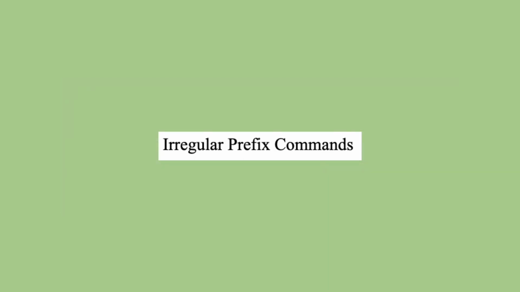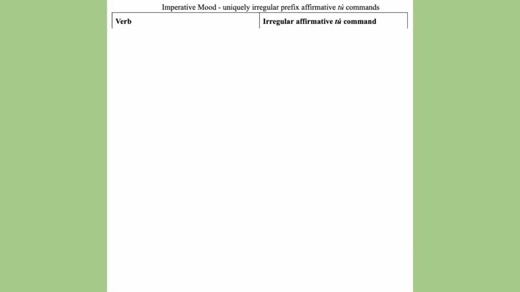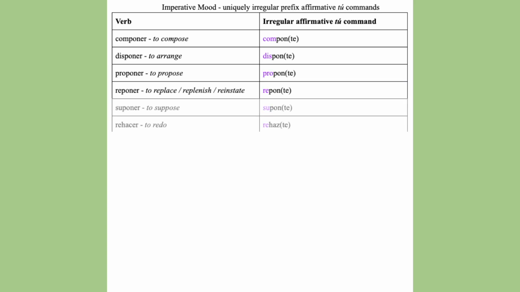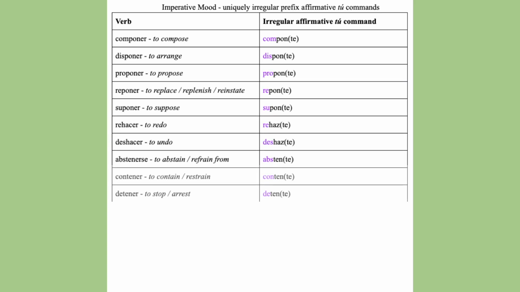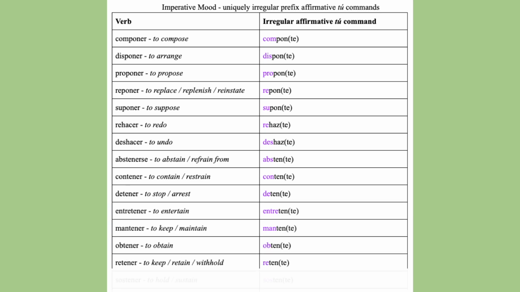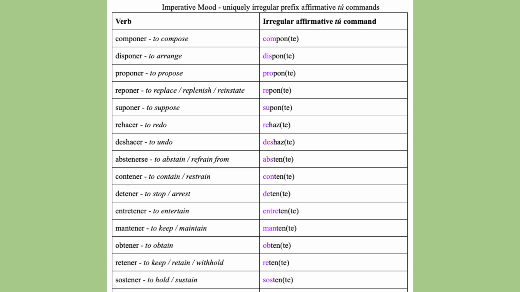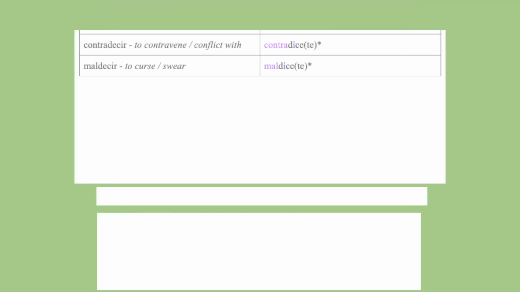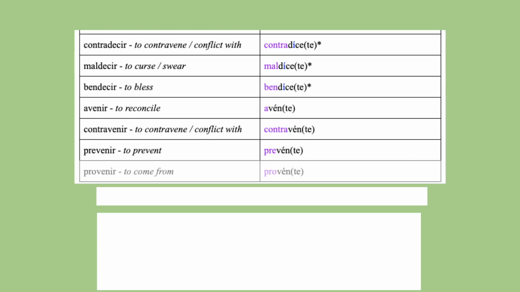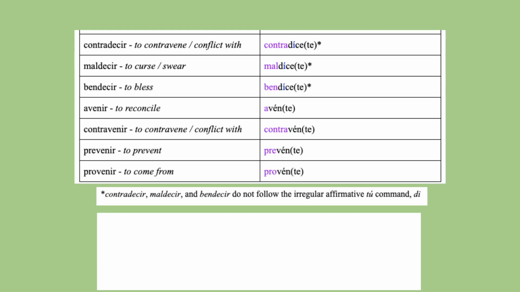Lastly, we will look at the irregular command forms of prefix verbs. When we studied the imperative mood in Unit 2, we learned that certain verbs have uniquely irregular affirmative tú command forms. So these are the prefix variations of those uniquely irregular affirmative tú commands. You should notice that these three decir-based verbs do not follow the irregular affirmative tú command di. Instead, they are based on the third-person singular present tense form dice.